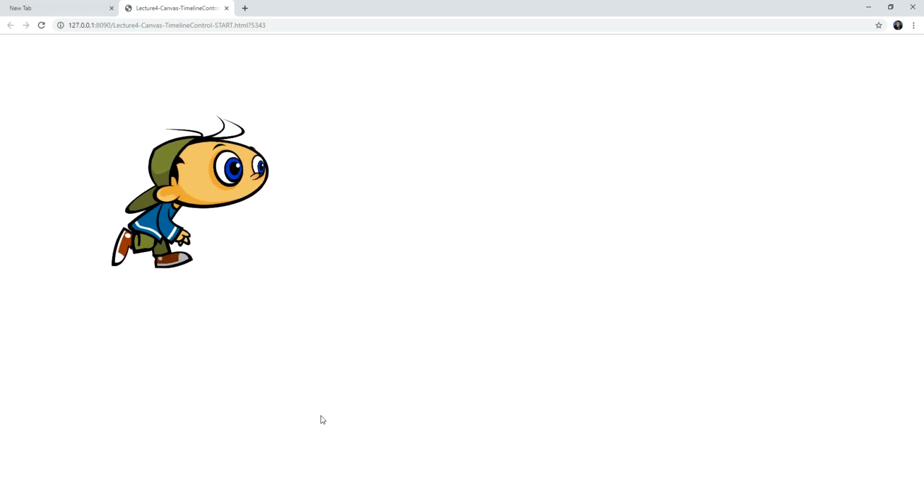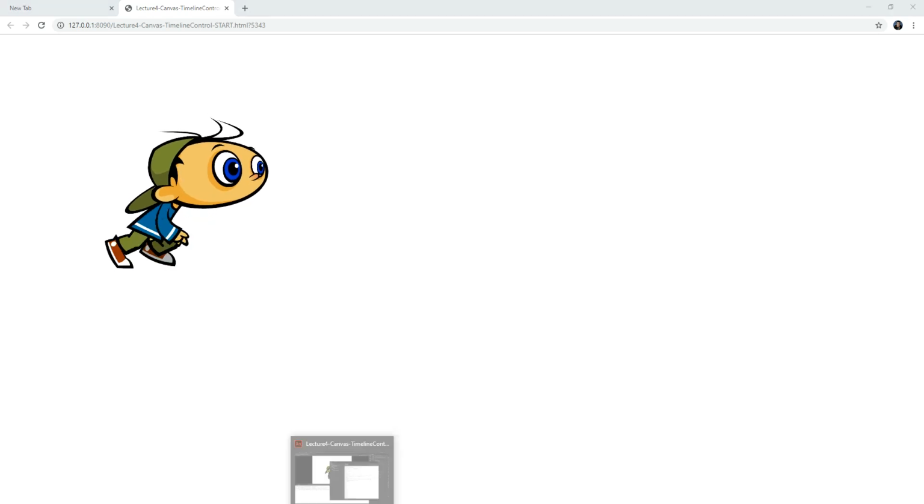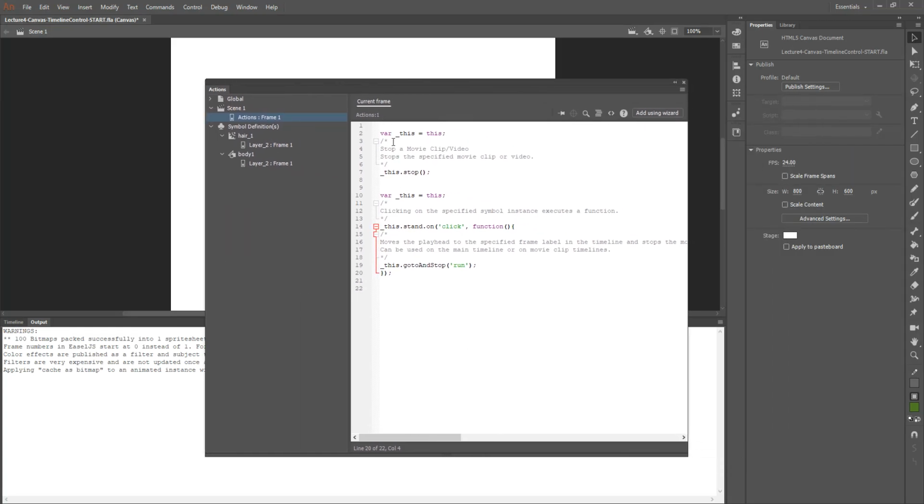I hope this clarifies the order in which the code needs to be placed within the actions window. One of the things to keep in mind is that the code is linear, so it goes from top to bottom. It executes like that. So what is happening right now is basically I am saying to the movie stop first and then wait to see what this other piece of code is telling it to do.